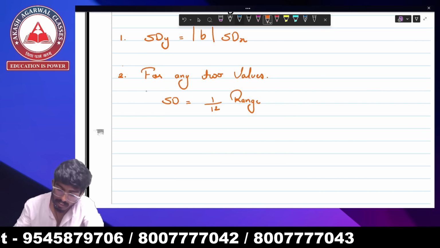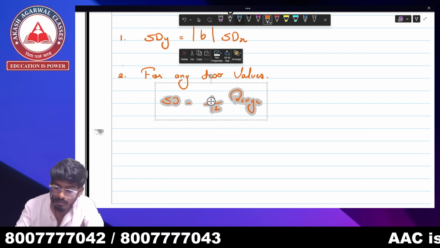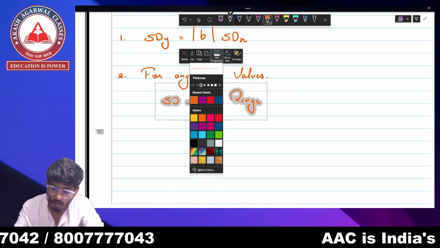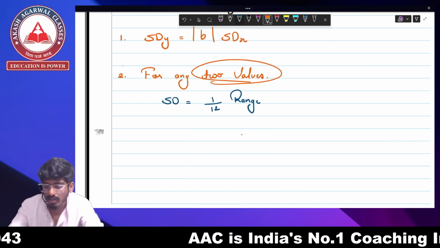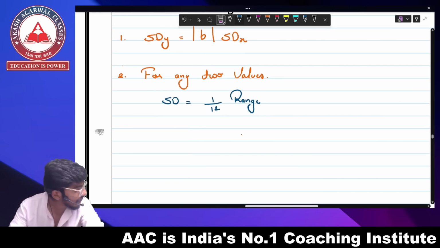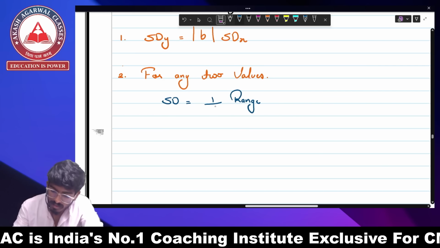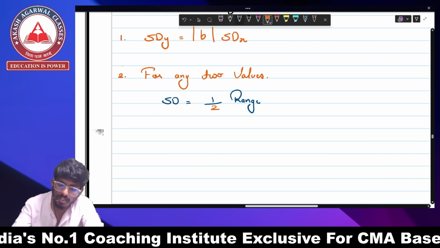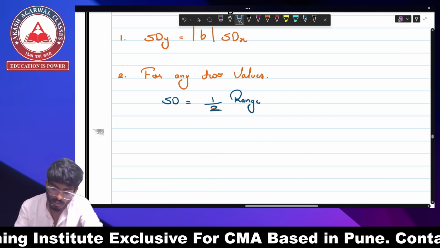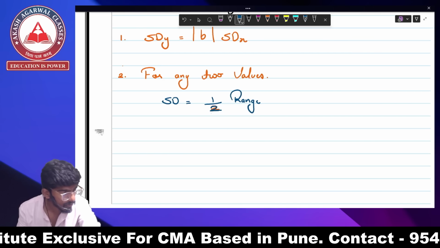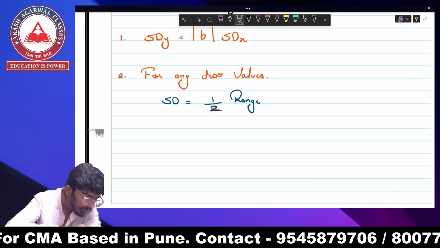Standard deviation is half of range. If only two values are given, the largest number and the smallest number, meaning only two observations are given, we can find the range from it. What we have to do is just divide it by half. If you divide it by half, we'll get the range. So half of range is standard deviation. Standard deviation is half of range.